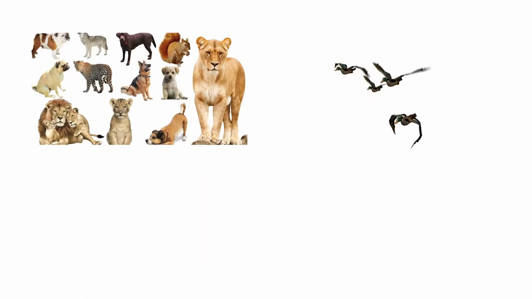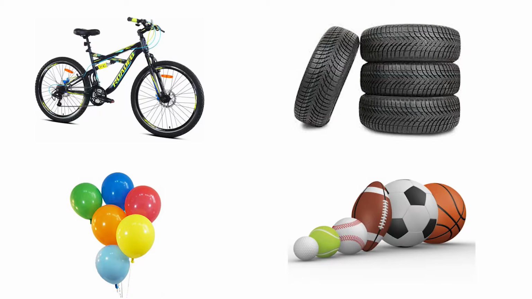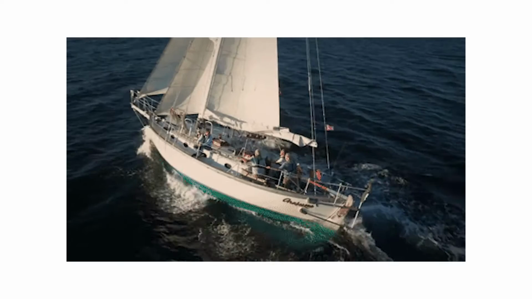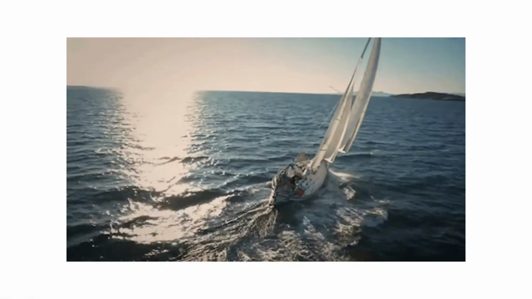All animals, birds, plants, and humans breathe air. Cycles, tires, balloons, balls are all filled with air. Birds, planes, kites, and balloons need air to fly. Boats also need air to move, and sailboats on water. Here's an interesting tidbit. Earth is the only planet where there is oxygen. And because of this oxygen, living beings exist on this planet.